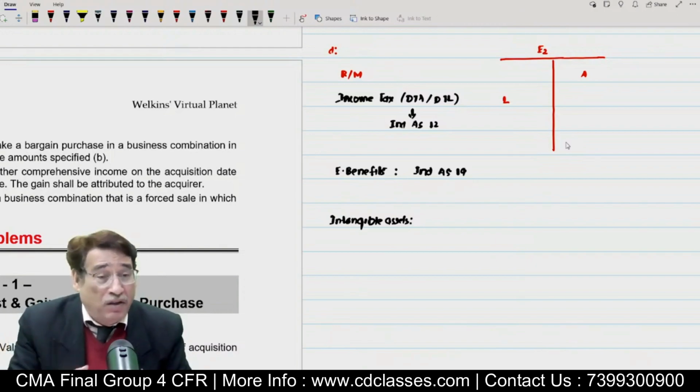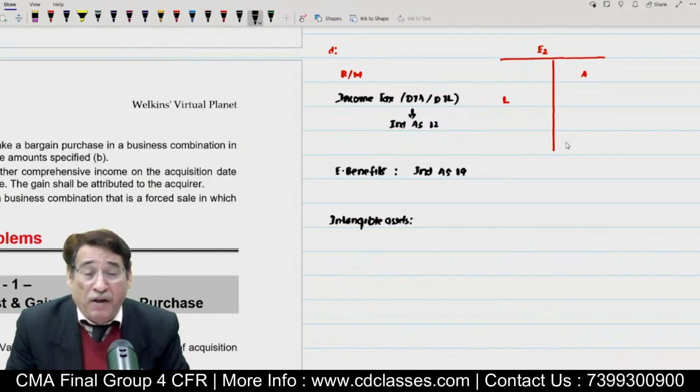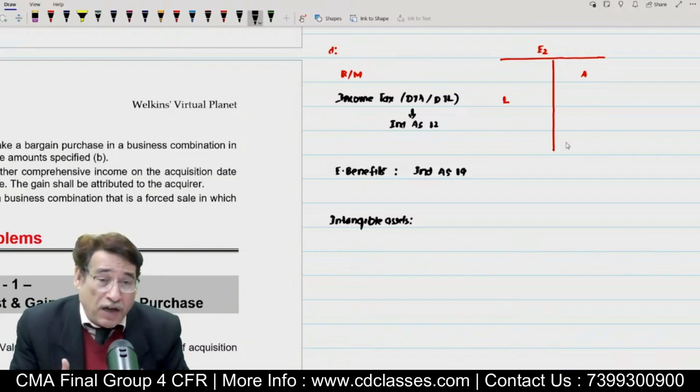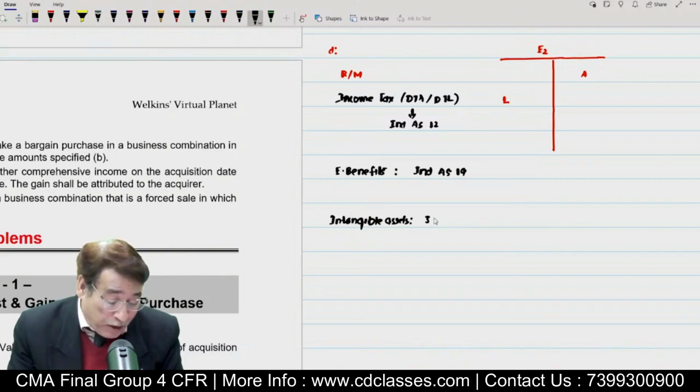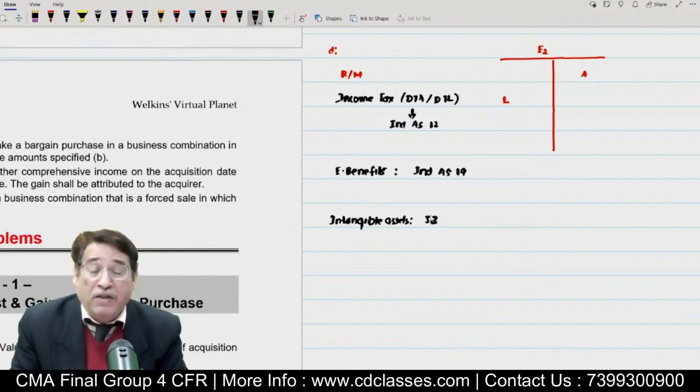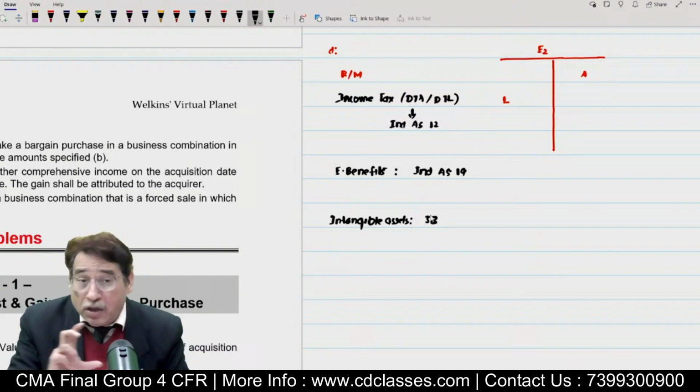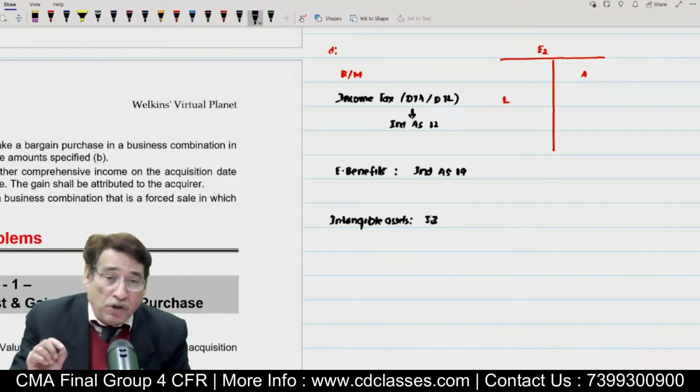Is it clear to you? Then you will have to recognize that. That is the point which you need to understand. So intangible asset, provided it meets the separability criteria of Ind AS 38, you will have to recognize. These three items become exceptions to recognition and measurement.